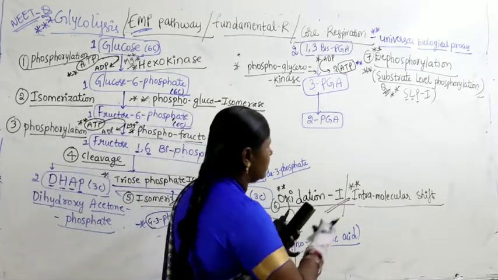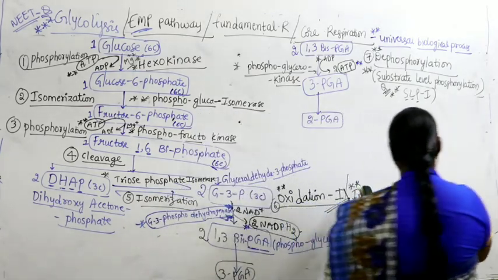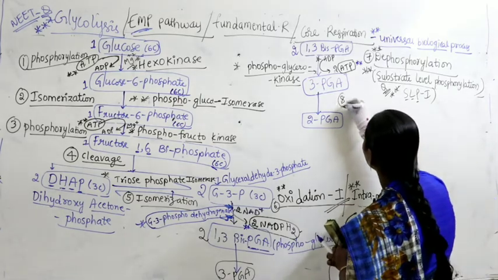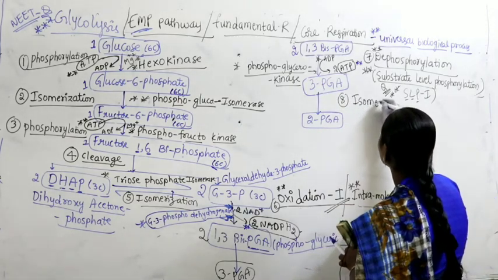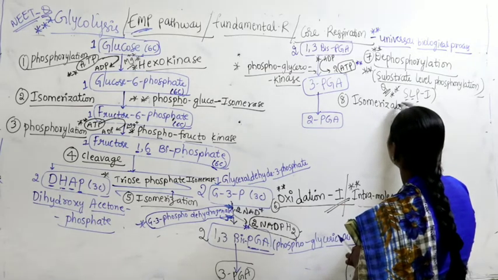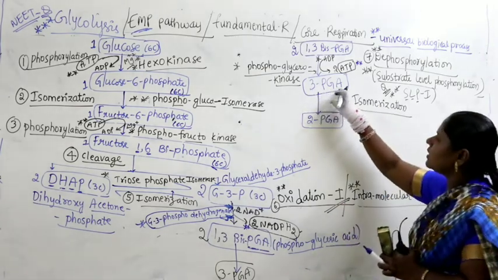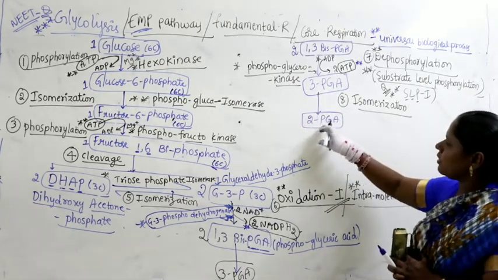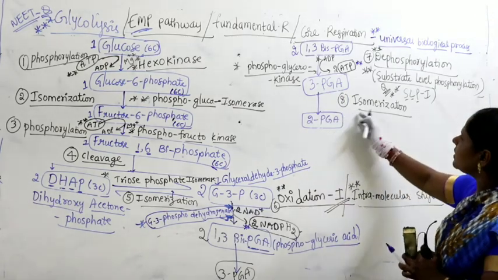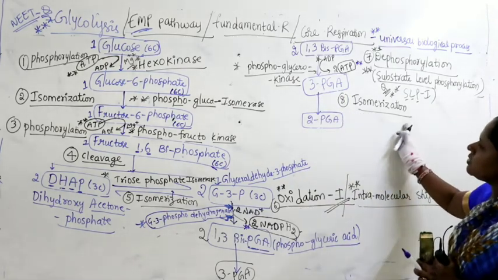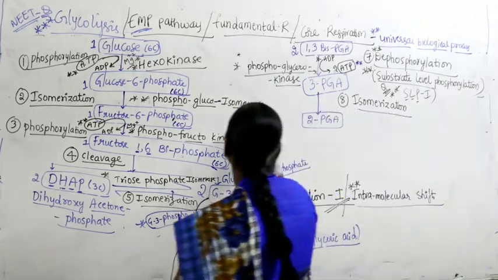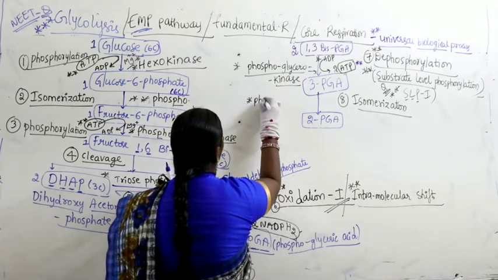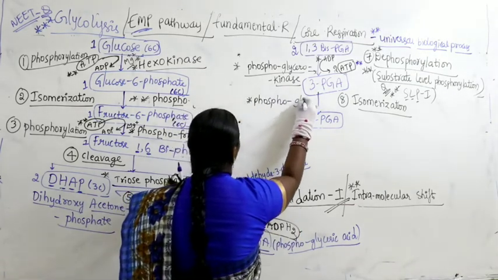Now here they both are nothing but isomers. So we call this isomerization, the 8th reaction, conversion from 3-phosphoglyceric acid to 2-phosphoglyceric acid. Here phosphorus shifts from 3rd carbon to 2nd carbon. So both are isomers, that's why it's called isomerization. So what is the name of the enzyme which we have to write here? The name of the enzyme for this is nothing but phosphoglyceromutase.